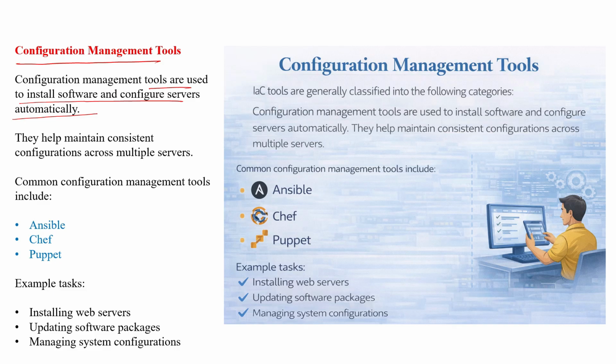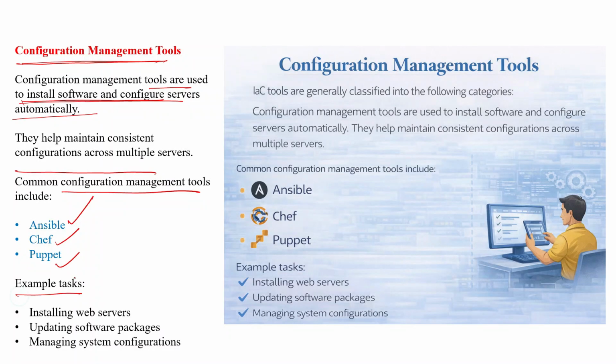Apart from that, once the base infrastructure is ready, our requirement is to install different software, which includes different configurations. For that we use configuration management tools, which include Ansible, Chef, and Puppet.